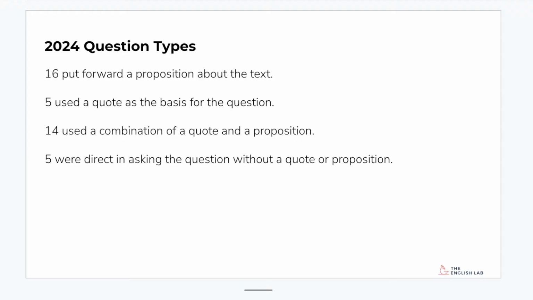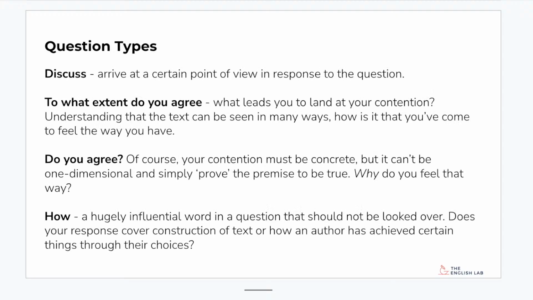You don't have to do anything. Is it a good idea to use a quote? Well, yeah, I'd say so. Maybe just use parts of it. But really use the quote in your thinking about the question. Don't just go, oh yeah, cool, they have to throw a quote in, so they did. They will have chosen that quote and taken great time and care to choose it, I can guarantee you, because they want you to colour the question with that quote. They want you to look at the quote and think about it and think, oh, okay, that really shines a light on this question and shows me the ways that they want me to consider this text in this particular question. 5 were direct in asking the question, and a lot of times they were the how questions.